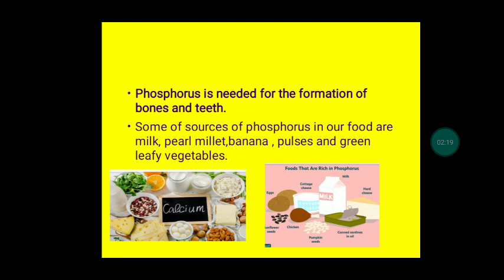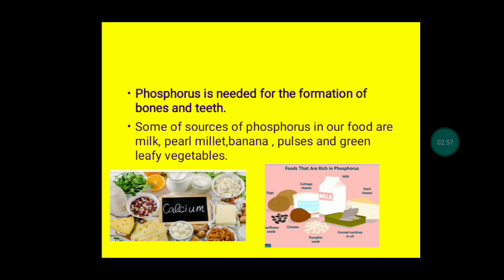What is the role of phosphorus? So phosphorus is needed for the formation of bones and teeth. For example, what is the difference between calcium and phosphorus? Suppose I want to prepare a food, so what do we need? We need vegetables, pulses, rice, and all for preparing the food. But basically we also need a burner or heat to prepare that food.